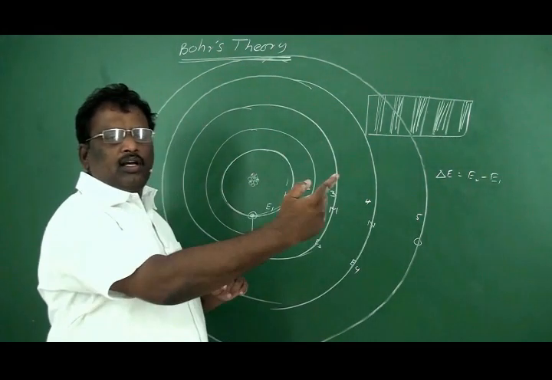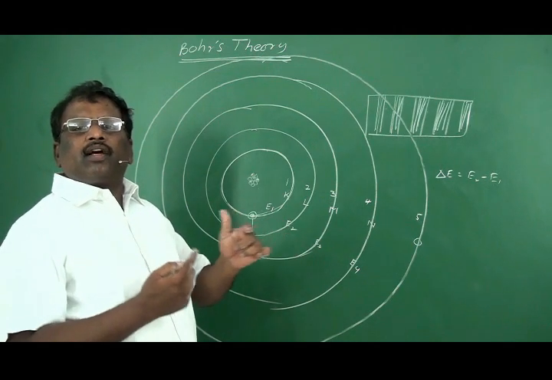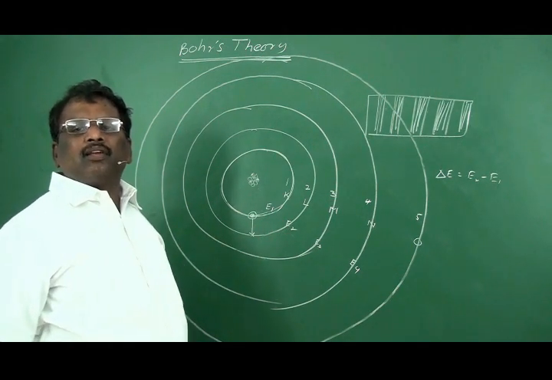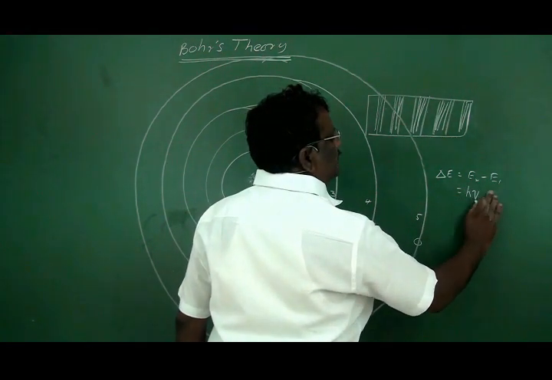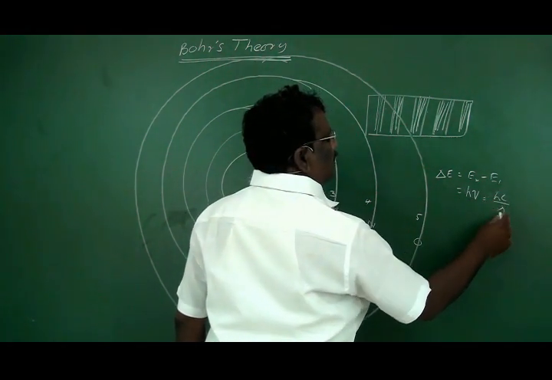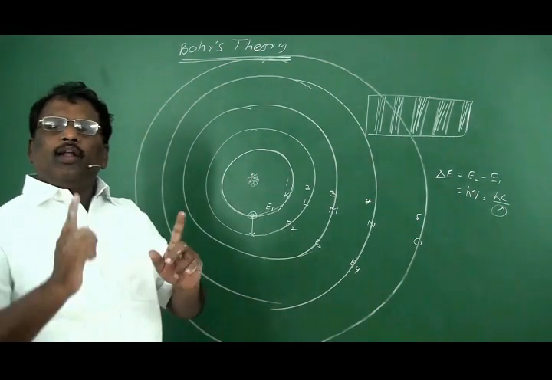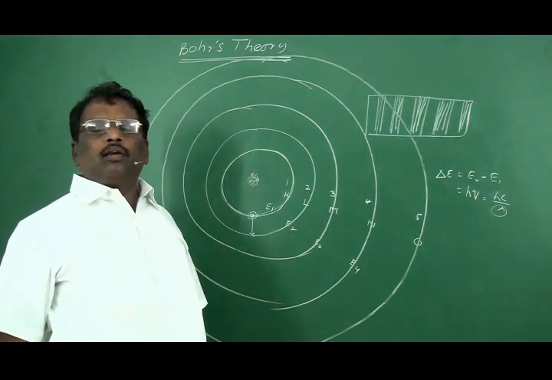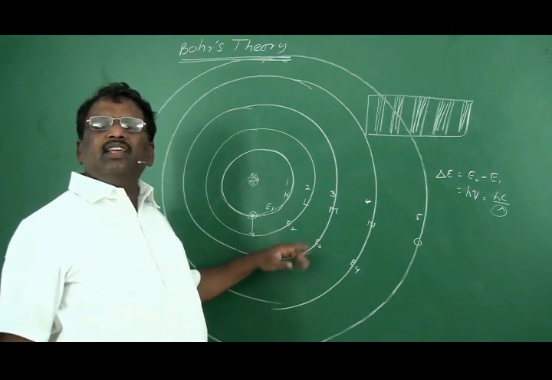That is the energy difference between the higher energy level and the lower energy level in which the transition takes place. That is equal to h nu, which is equal to hc by lambda. So the wavelength or the frequency of light radiation will depend upon the difference in the energy of these energy levels.